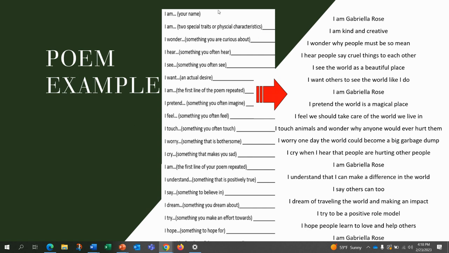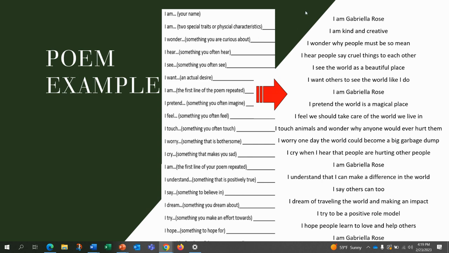So let's look at an example here. So this is what you start with. And then this is what you're going to end with, an example, but you're going to be putting your own thoughts in. So the poem goes like this. So again, you can see that our first line, if we compare from one to the next, is I am and your name. So the first line says, I am Gabriella Rose. We see that she didn't keep the ellipsis, those three dots, and she did not include those parentheses. So you're just filling in that statement with your response.